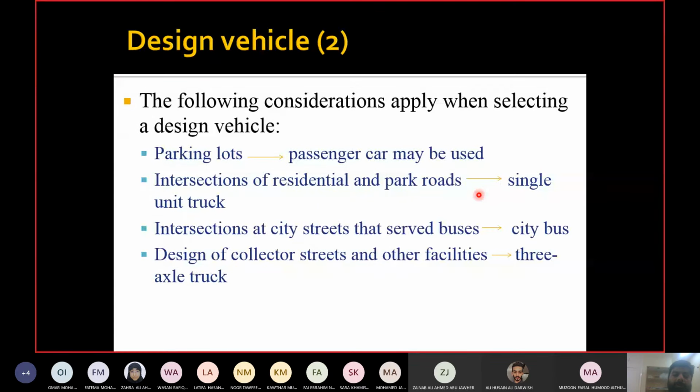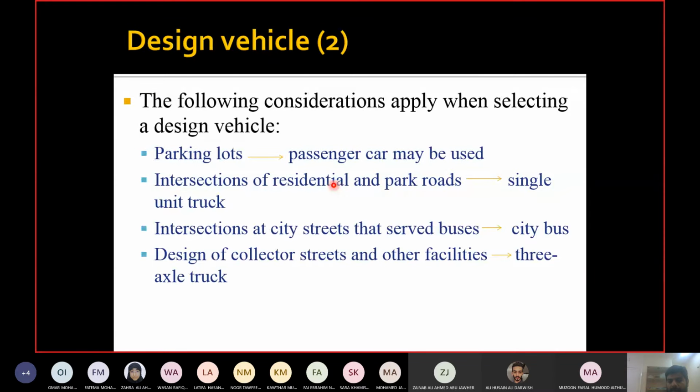If you are designing a city street that has a bus route as well, then design according to the size of the bus. If you're designing a collector street or any other higher type of road, an arterial as well, then you will at least design for a 3 axle truck. These are all minimum standards.